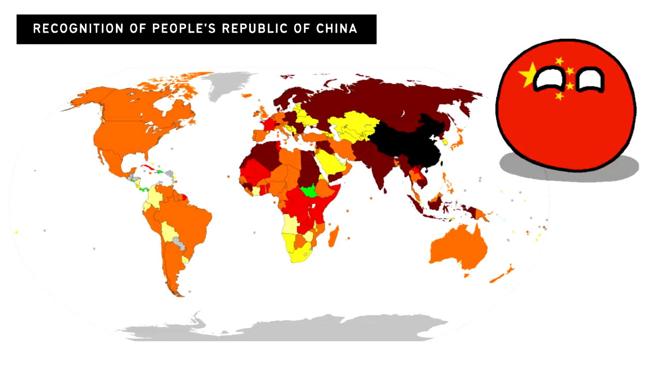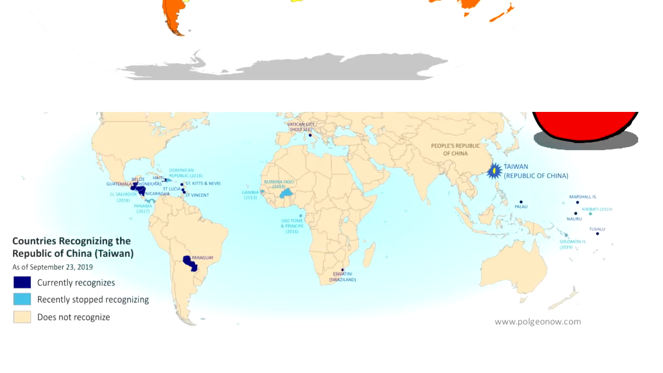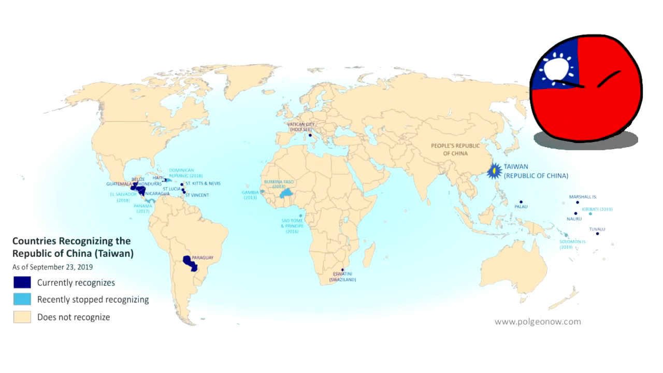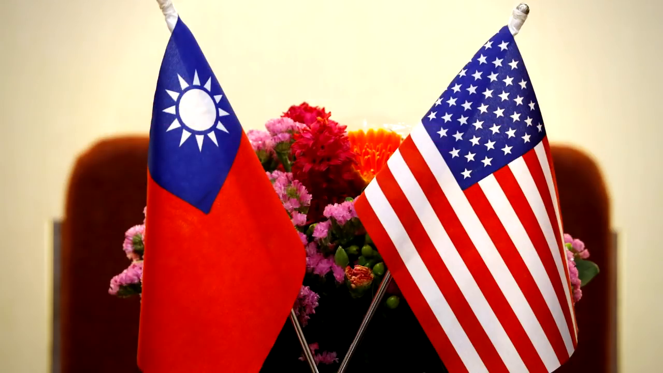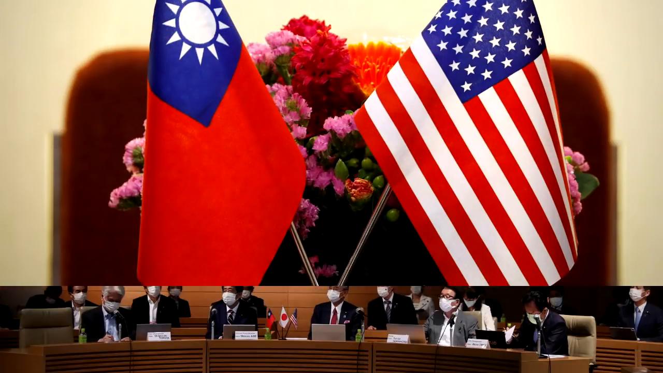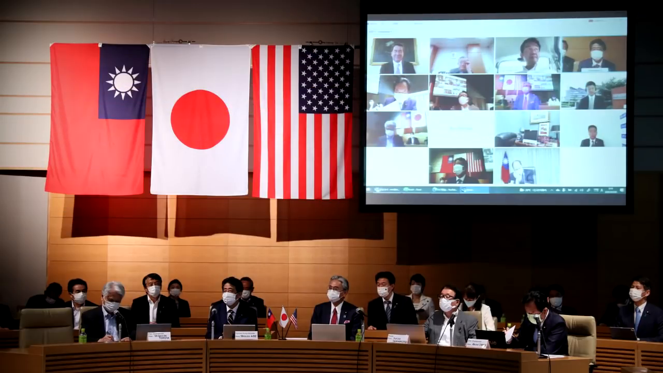One thing is that the PRC is the one recognized by the majority of countries as China, and only a few countries formally recognize the ROC. The PRC also holds China in the UN. However, many countries, including the United States, have unofficial ties with the ROC, and some even back them.